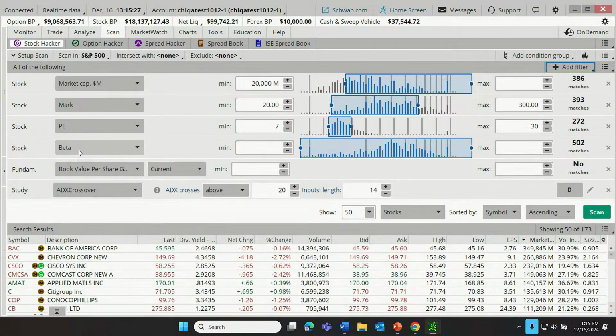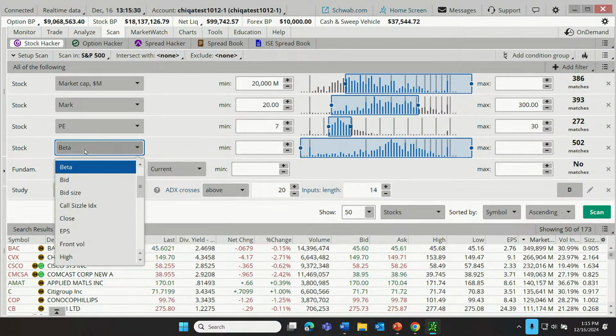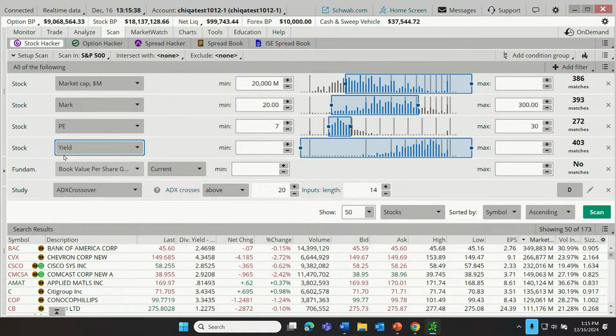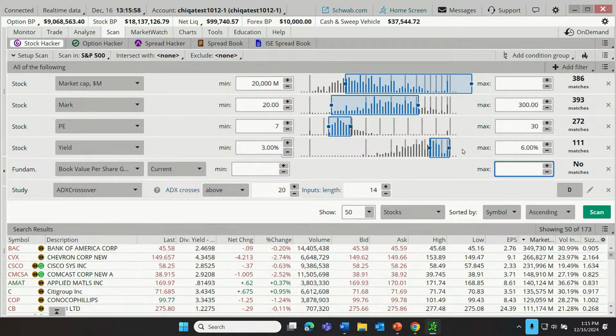All right, so as a fourth and potentially final stock filter, maybe our investor is looking for dividends, income potential. Dividends can change, but let's look for what the current yield of these companies might be in the form of dividends. An average S&P component company, if it pays a dividend, it might be 2%, a little bit less than that. Let's say that we're looking for above average dividends. How about at least 3% and stretching up to maybe 6%? Well, there are 111 of the S&P companies paying dividends in that range.